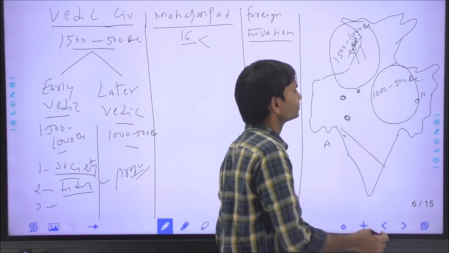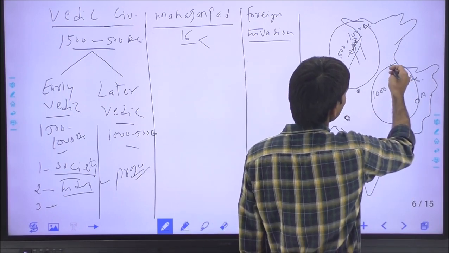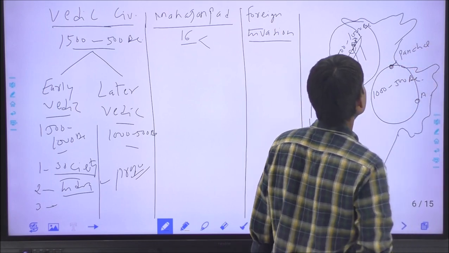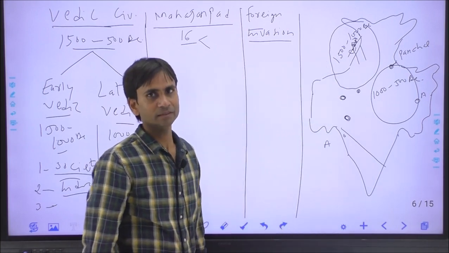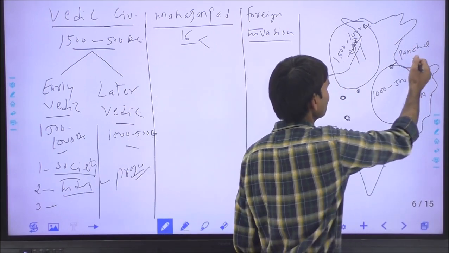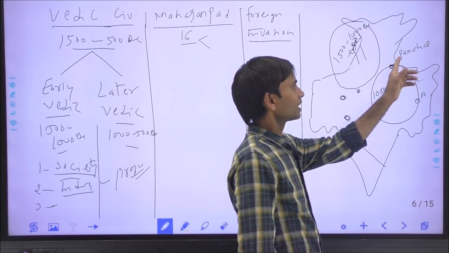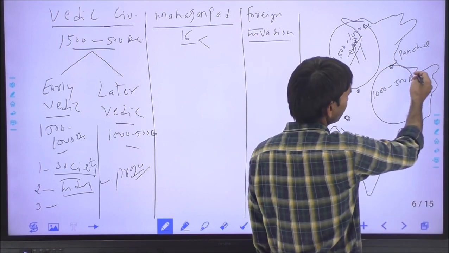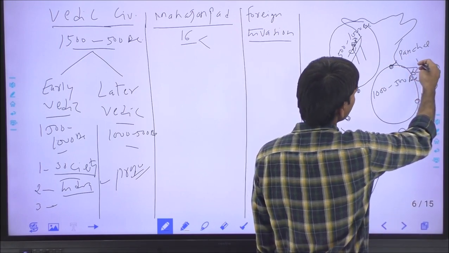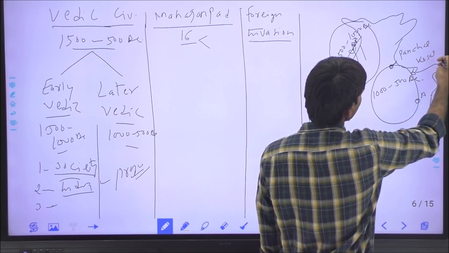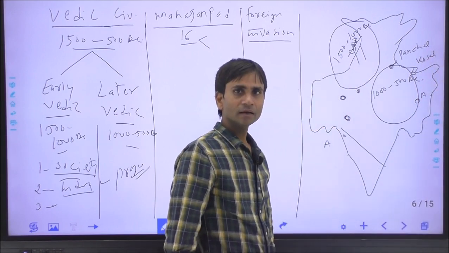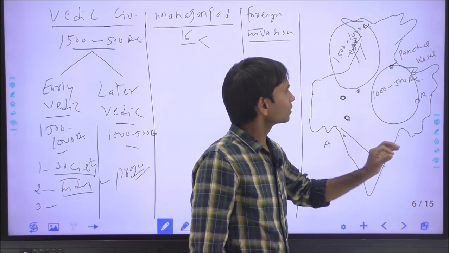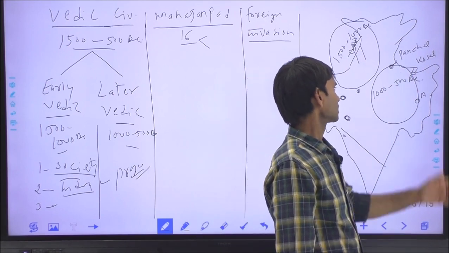Its capital was Mathura. On the northern side, it was the Panchal Mahajanpad in the Bareilly, Farrukhabad or Rohilkhand region. It had two capitals. Ahichhatra was the capital of the northern part, and Kampil was the capital of the southern part. At the border of Nepal, this was the Kosal Mahajanpad. It also had two capitals. Saket or Ayodhya was the capital of northern Kosal, and Kushavati was the capital of southern Kosal.